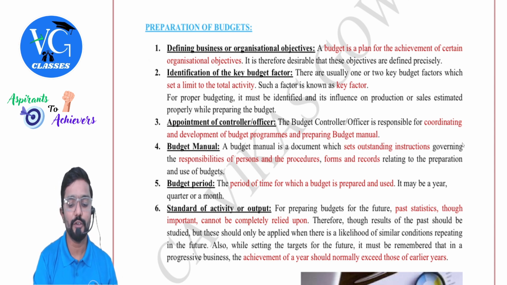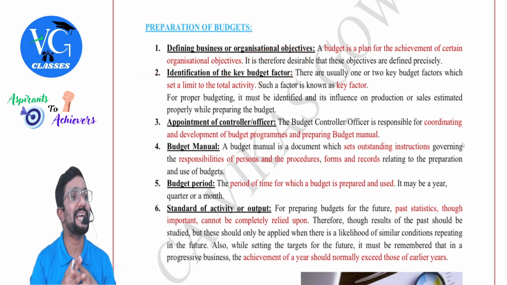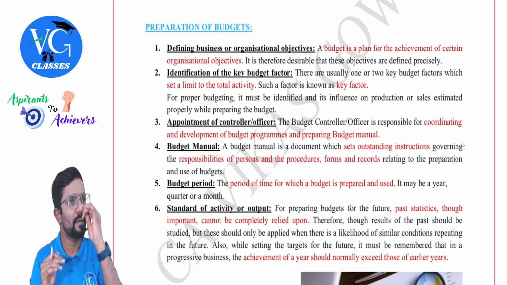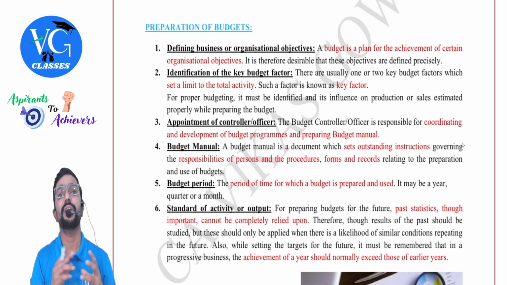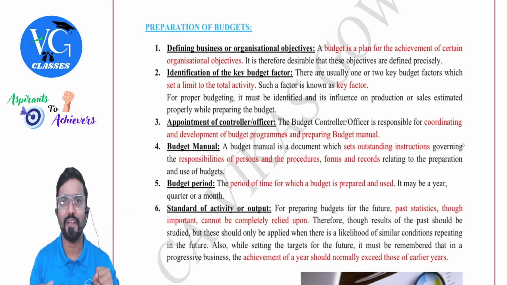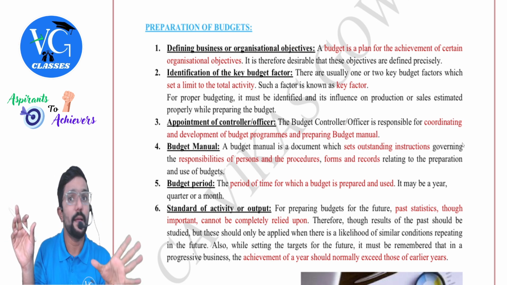Next is identification of the key budget factor. I mentioned this. Sir, I have planned to produce 1,60,000 units of output. For that, I need 1,60,000 kgs of raw material. But we have a maximum of only, assume, 1,20,000 kgs of raw material. So that is a key factor. So I have to plan my budget by keeping that key factor as a base.